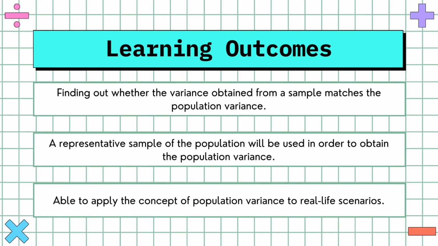Firstly, finding out whether the variance obtained from the sample match the population variance. Secondly, a representative sample of the population will be used in order to obtain the population variance. And lastly, able to apply the concept of population variance to real-life scenarios.